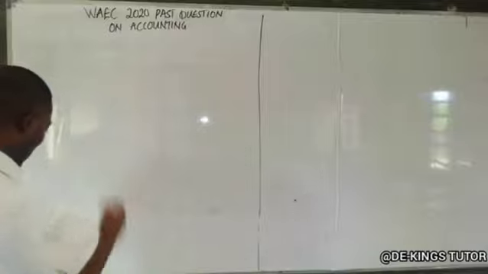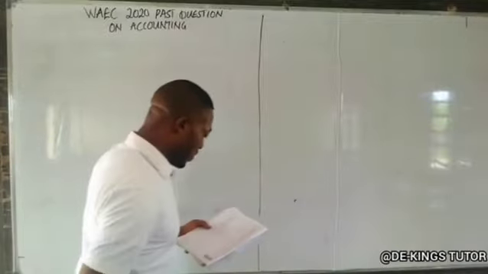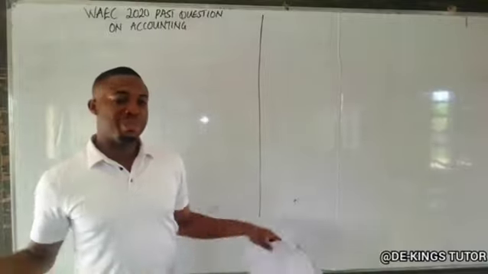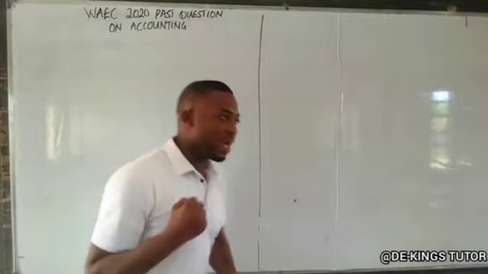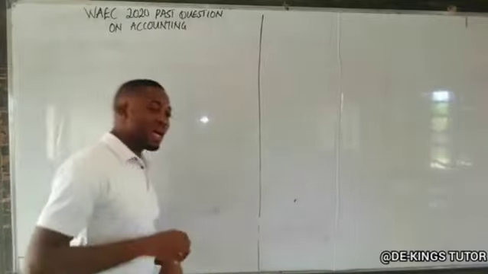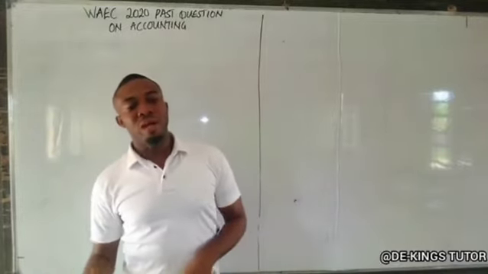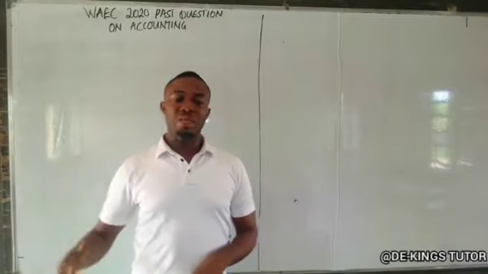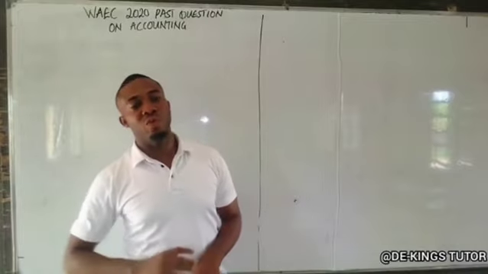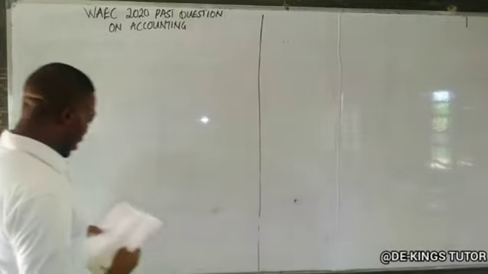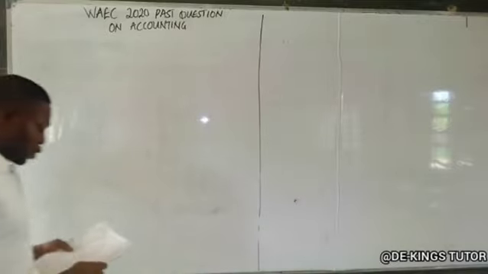So they said we should prepare the departmental trading profit and loss account for the year ended. Departmental trading profit and loss account is the same thing as a trading profit and loss account, just that this one has a department column. It has different columns for different departments. So to do that, we have to first of all apportion.